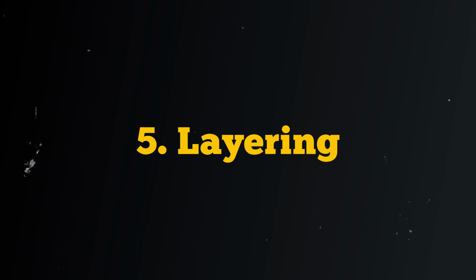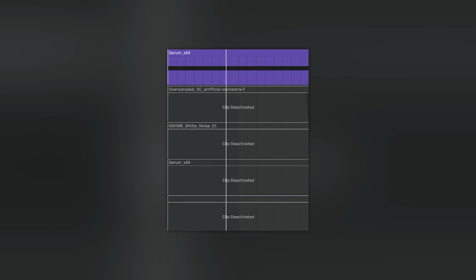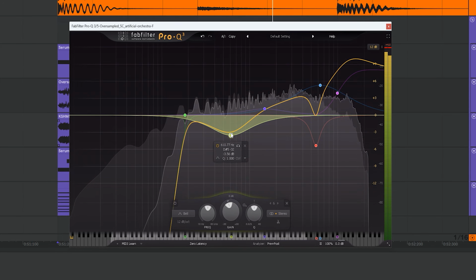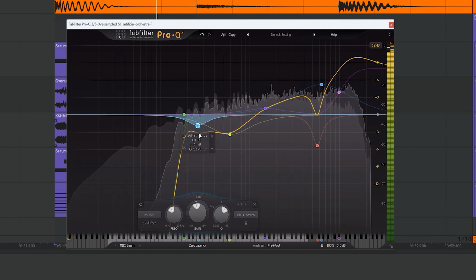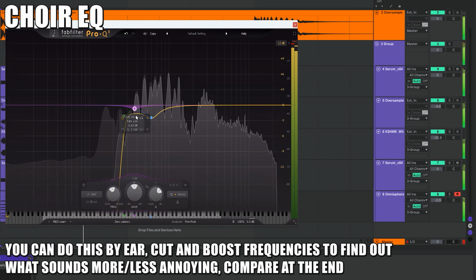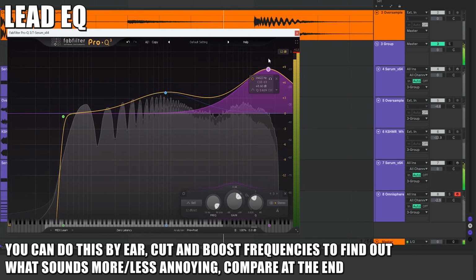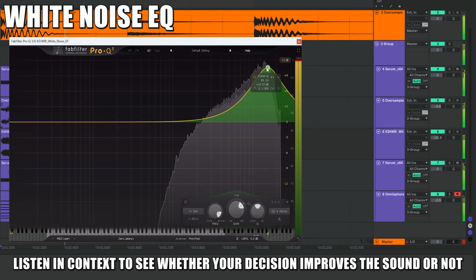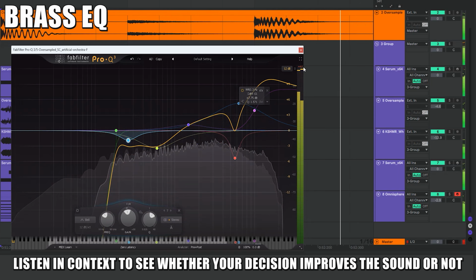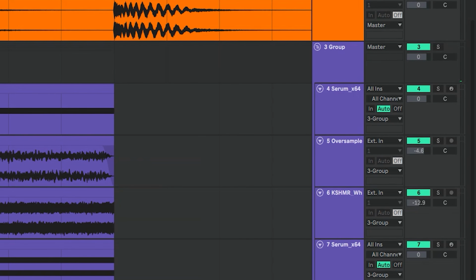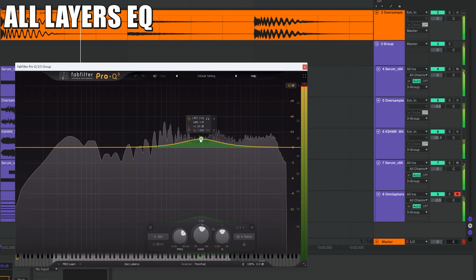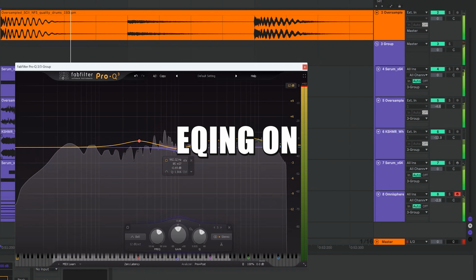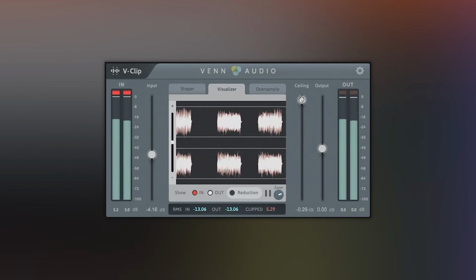Number 5. Layering. Layer multiple sounds together to create big and powerful sounds. Use EQing to connect them together by cutting the frequencies that are overlapping and boosting the ones that are important. Use EQ heavily to change the tone of each sound and to glue them together. Make sure to group all of the sounds and apply extra processing to polish it. If the sound is spiky, try using a clipper to cut the tops of it.